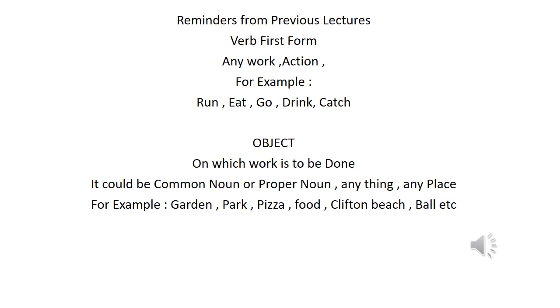Verb first form could be any work, any action, for example, eat, go, drink, catch, run, etc. The object could be anything on which work is to be done. It could be a common noun or a proper noun, a name of any particular person or anything, any place or a name of any particular place like Clifton Beach, Hawke's Bay Beach, Sandspit. Some examples are garden, park. Food is a common noun.